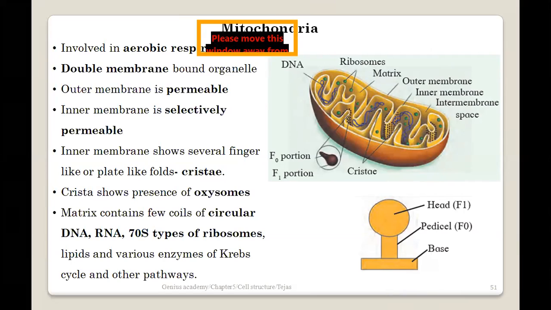Okay, so structurally it is a double membrane bound organelle. We can see there are two membranes. The outer membrane is kind of tight and it is permeable to everything, so it will allow everything. But it's not that everything that goes in reaches all the way inside the organelle. No. There is another barrier called the inner membrane, which is selectively permeable. So even though the outer membrane allows everything, the inner membrane will not allow the entry, and that's how homeostasis is maintained. That's how the organelle decides what to take in and what not to, and that's how the inner membrane plays a major role.